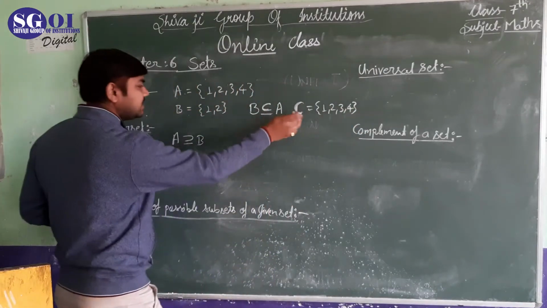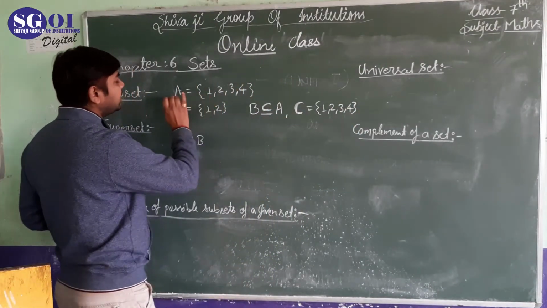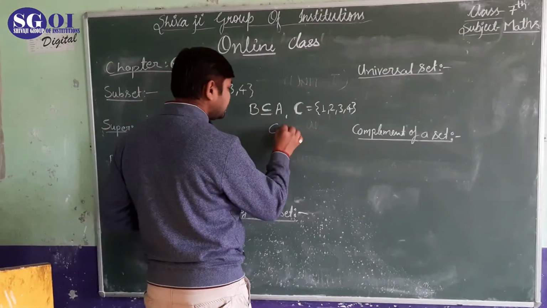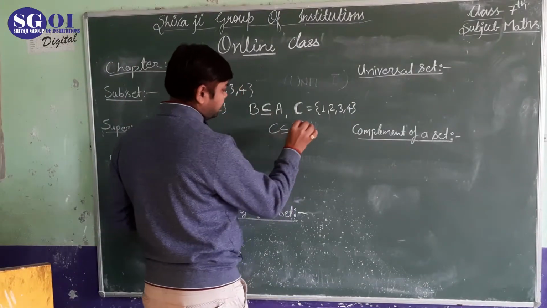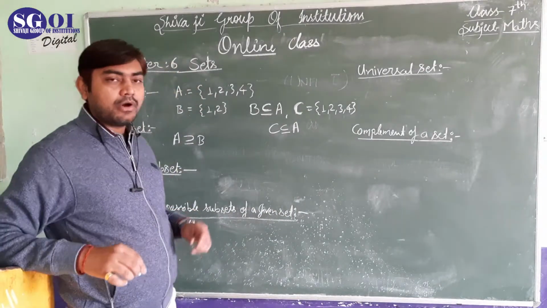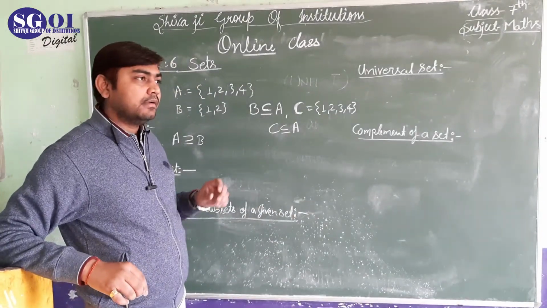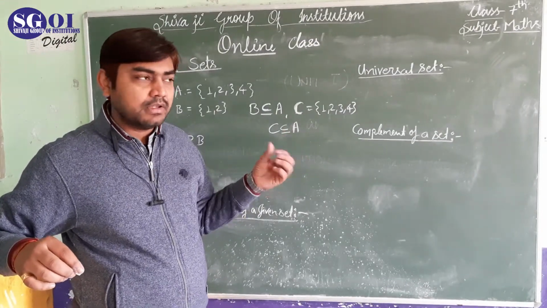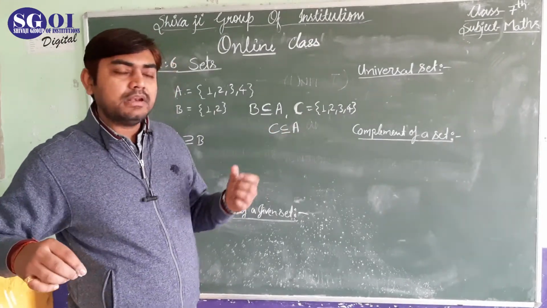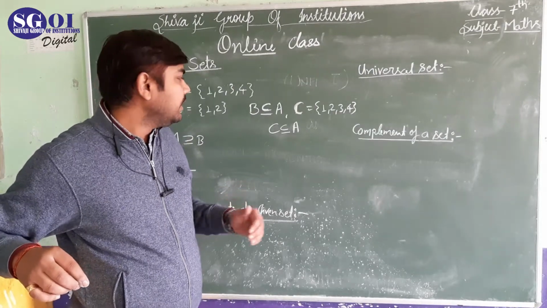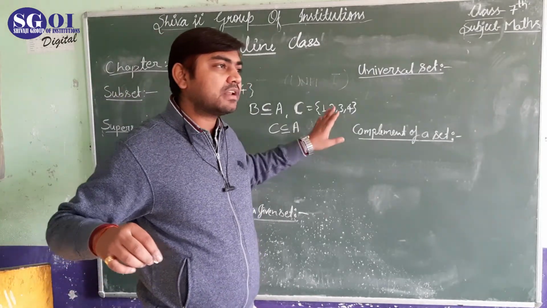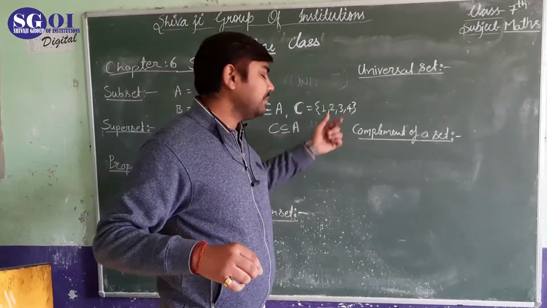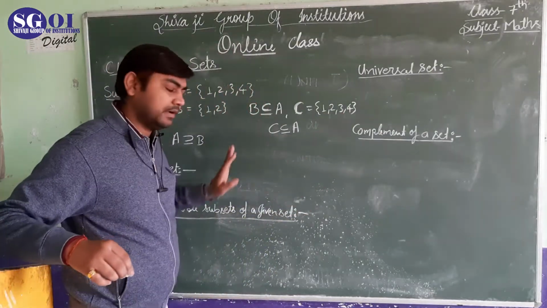If C has exactly the same elements of A, then also C is a subset of A. That means for being a subset, if the elements are fewer, then it is a subset, and if the elements are exactly the same, with the same number of elements, then this is also a subset.